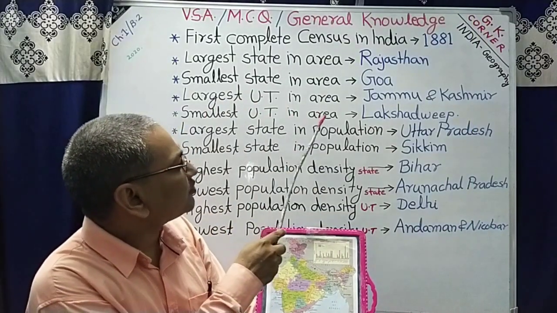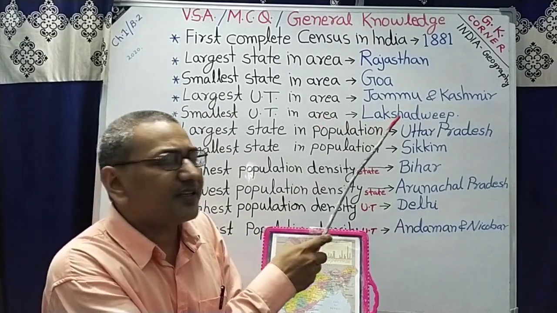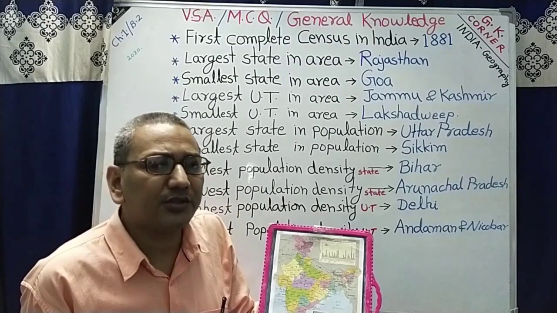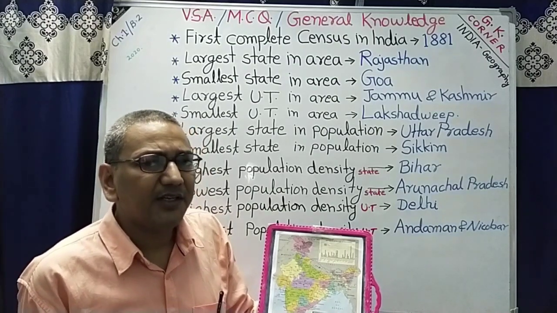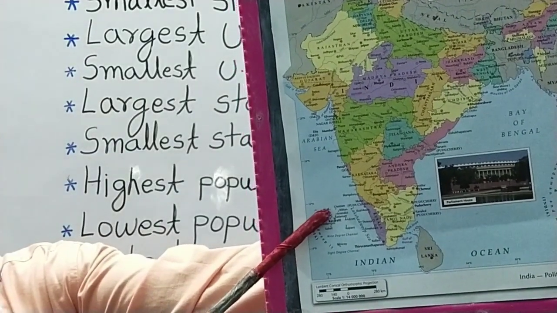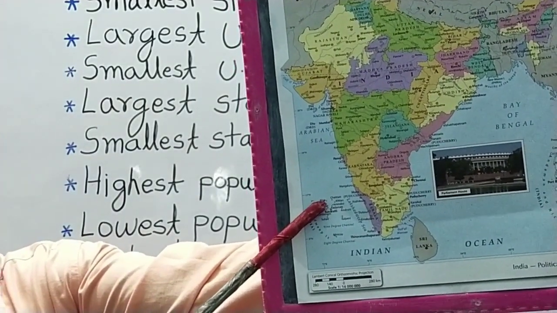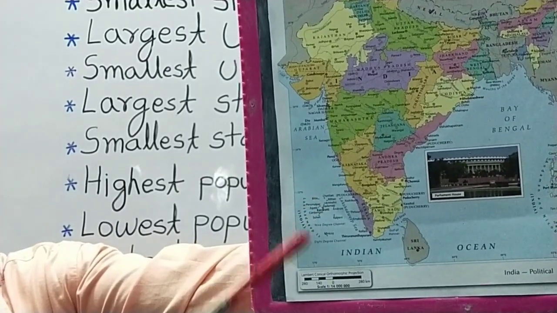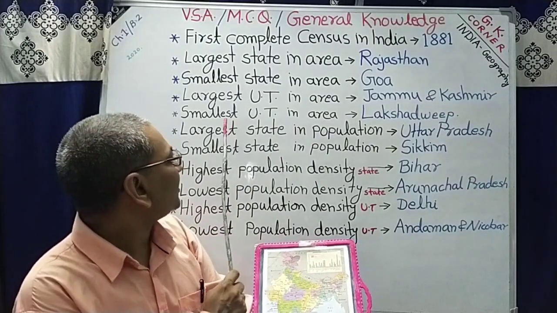Now next question. Smallest UT in terms of area. The correct answer is Lakshadweep. Lakshadweep is the smallest UT in terms of area. In the map you can see this is Lakshadweep in the Arabian Sea, and Lakshadweep is the smallest UT in terms of area in India.